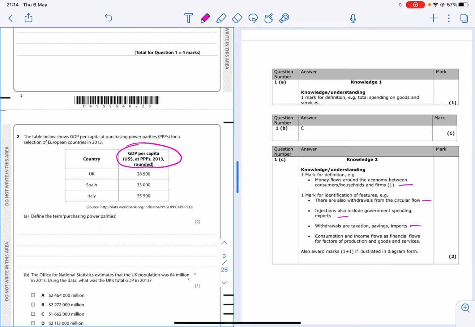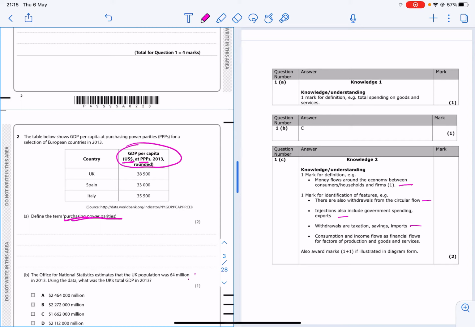And then if you're comparing between countries, that number that you get is converted into dollars. So it says here US dollars. And then sometimes they do a further conversion into dollars at PPP, which stands for purchasing power parities.